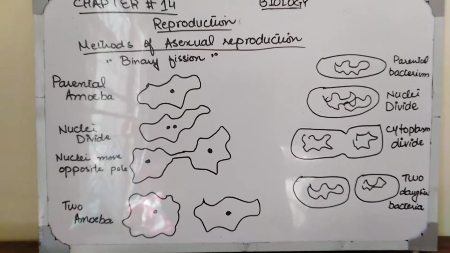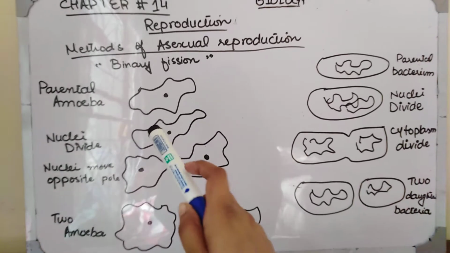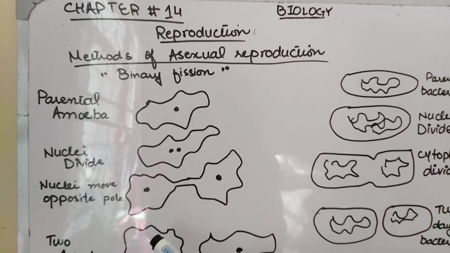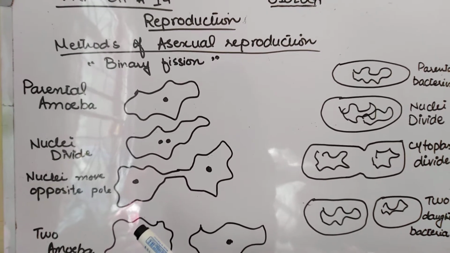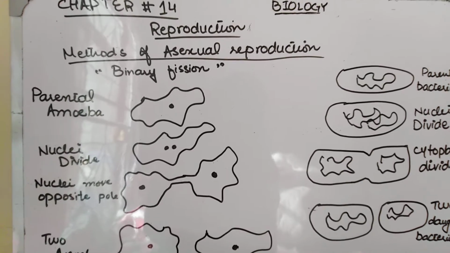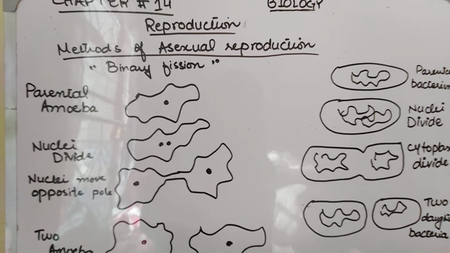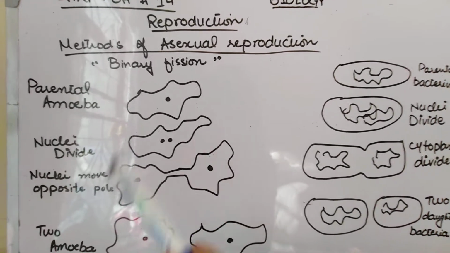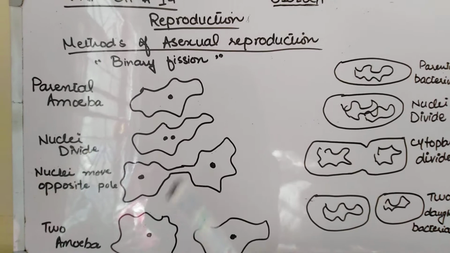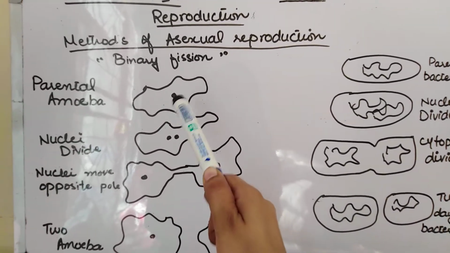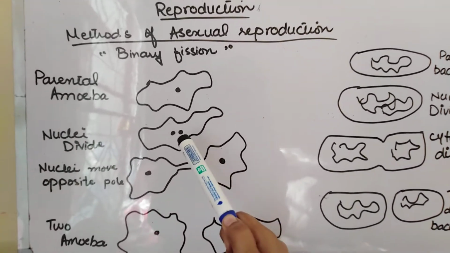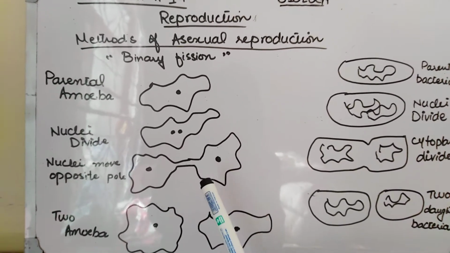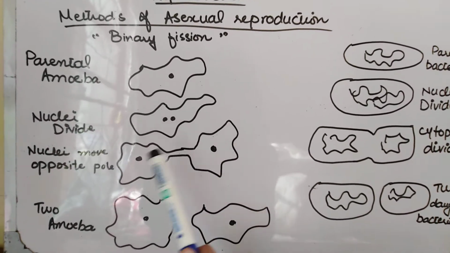Now we start with our amoeba. Firstly, you have to look, this is the parental amoeba. What has the parental amoeba done? It divides its nucleus. Recall your previous knowledge: in mitosis and meiosis, we studied that first the nucleus divides. In binary fission, first of all, the nucleus divides into two. You have seen in the diagram, now there are two nuclei present, and in the next step the nuclei move to the opposite poles.